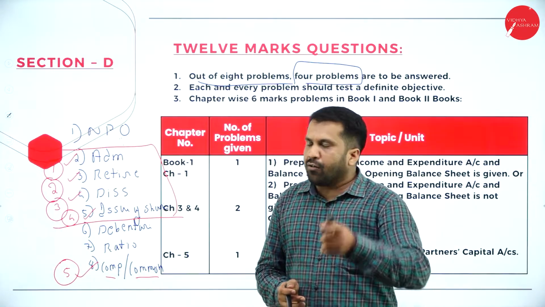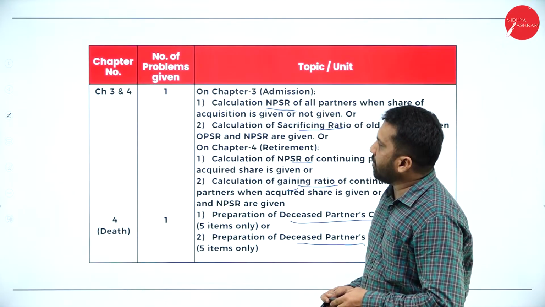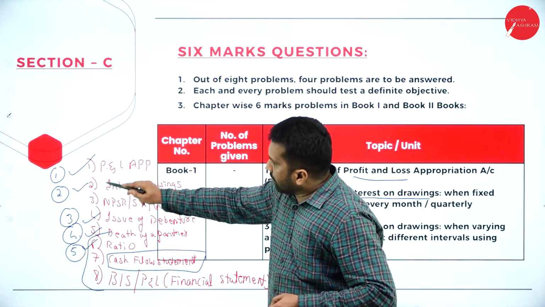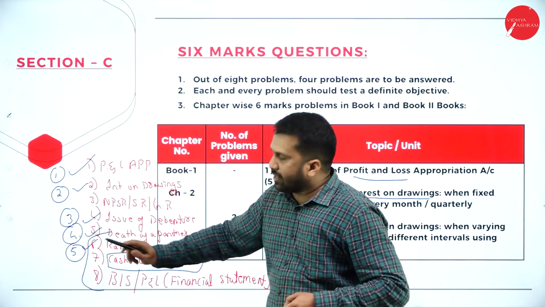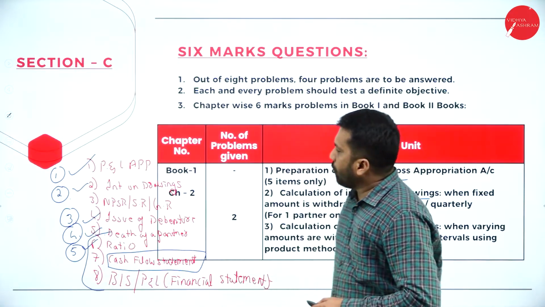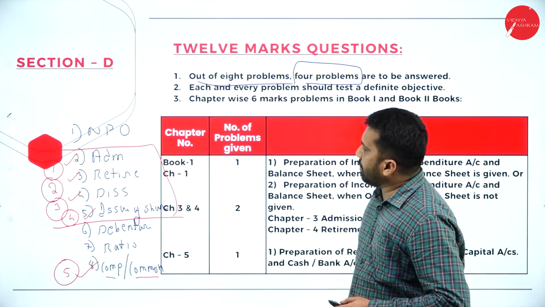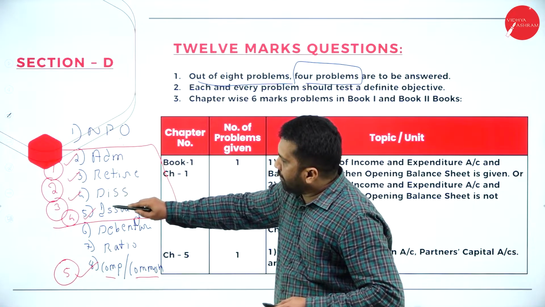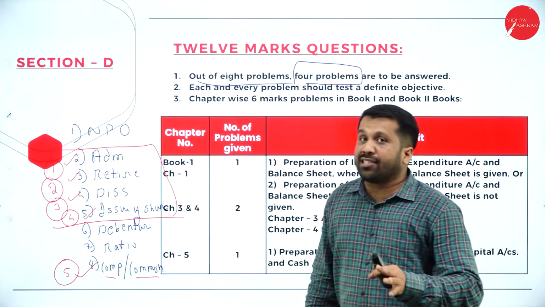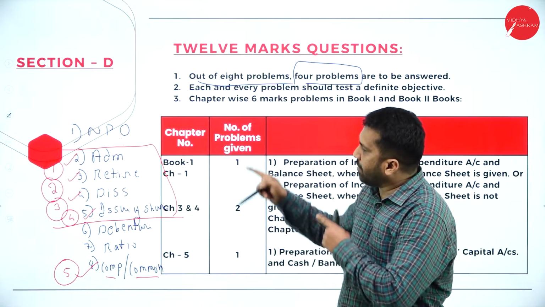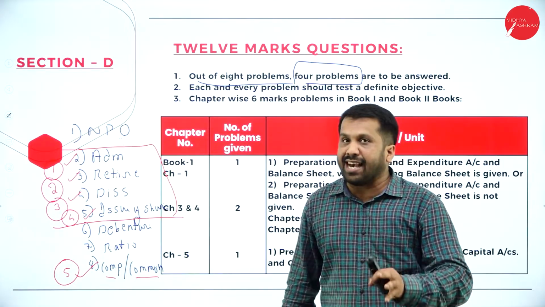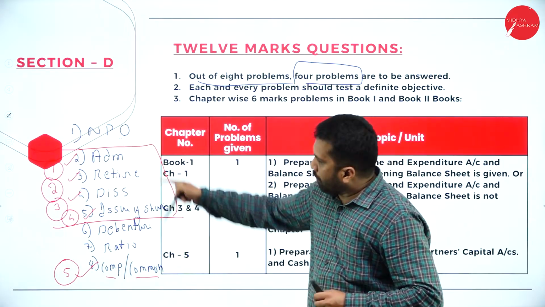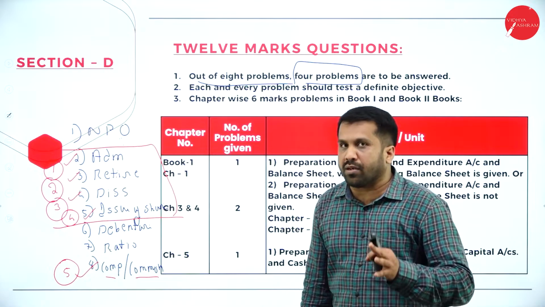Hope you are clear. For 6 marks, which ones did I suggest? 1, 2, 3, 4, and this will be extra. For 12 marks, I suggested 1, 2, 3, 4. This will be extra. Your question paper pattern will be whatever I have written, exactly all 8 questions from these topics only. Hope you are clear.